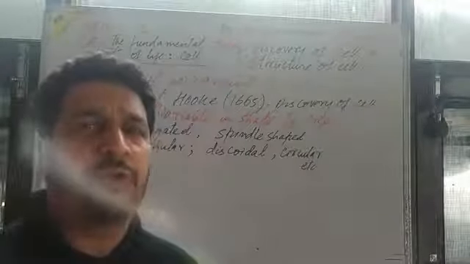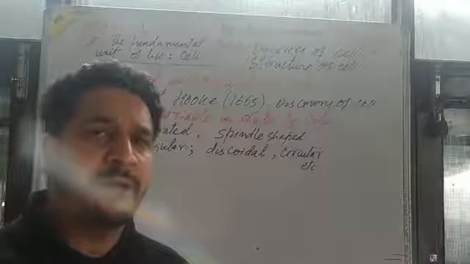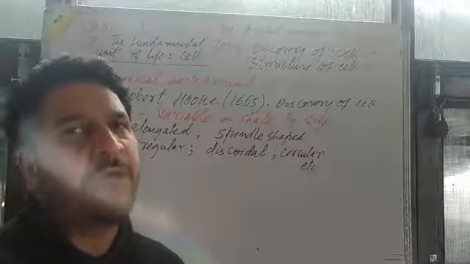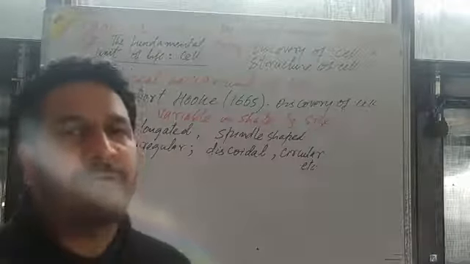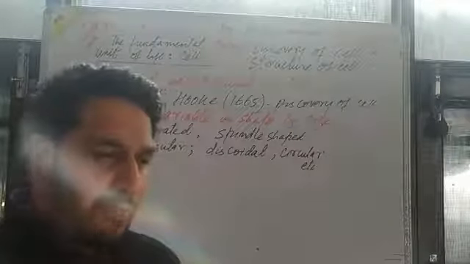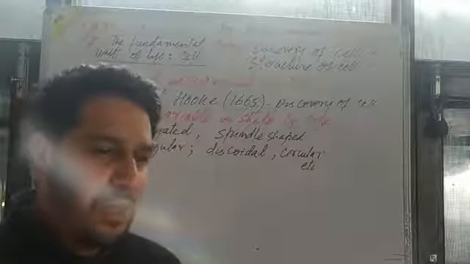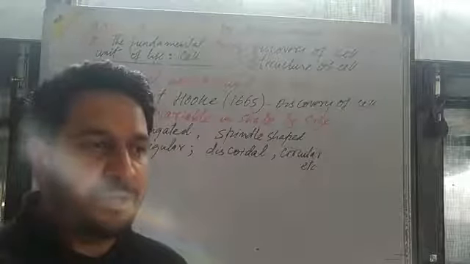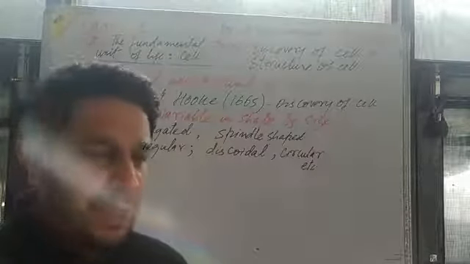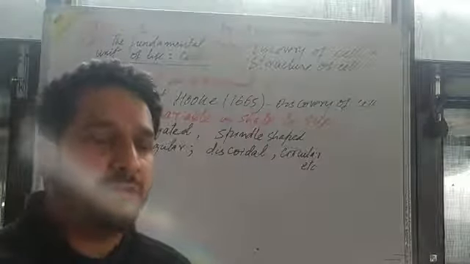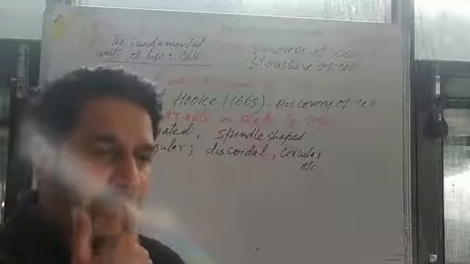Robert Hooke, who discovered at that time a self-designed microscope in view to magnify the microscopic living organisms. By chance, his discovery leads to the concept of the cell, and he only coined the term cell.